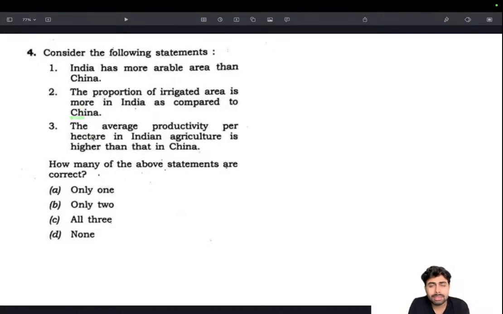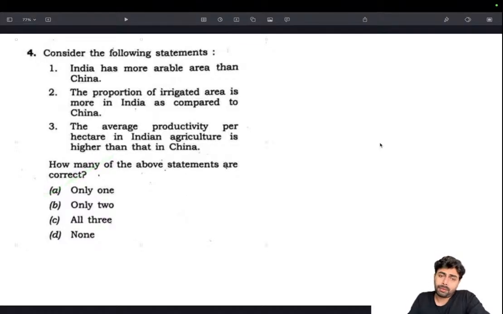So we have government subsidies, government project schemes like PM Kusum, and all sorts of programs, and the irrigated area is also very high. Though we are primarily monsoon dependent, we keep growing crops like wheat, rice, sugarcane, etc., which are heavily water intensive, and water exhaustion is one of the major concerns. So if you connect everything, we can say that the irrigated area is high. So it's 4A, only one. That's how we arrive at the answer.